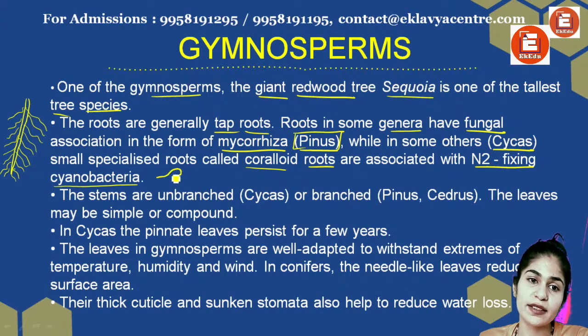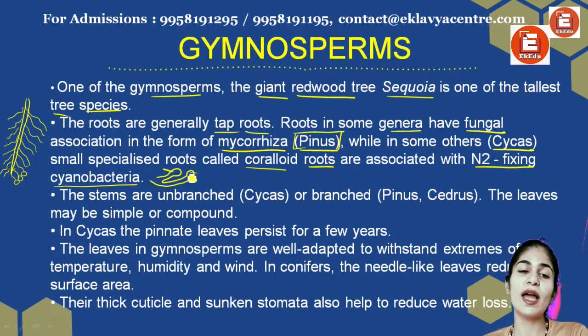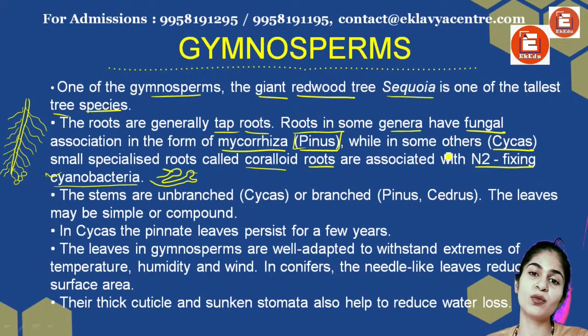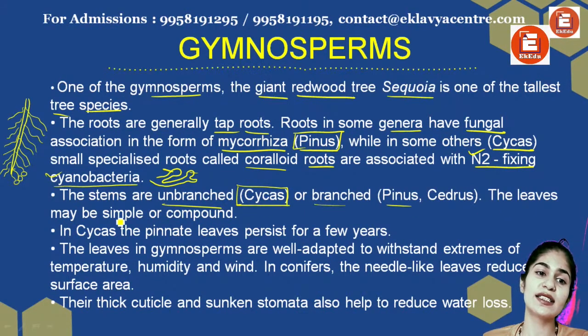These roots look like this. They have a bulb-like structure on the head, like this. Bulb-like structures are present. Why? Because there is a cyanobacteria present which is fixing the nitrogen around it, right? So these are coralloid roots. The stems are unbranched like in Cycas or can be branched, for example in Pinus, and the leaves are simple or compound. Simple leaf is this.